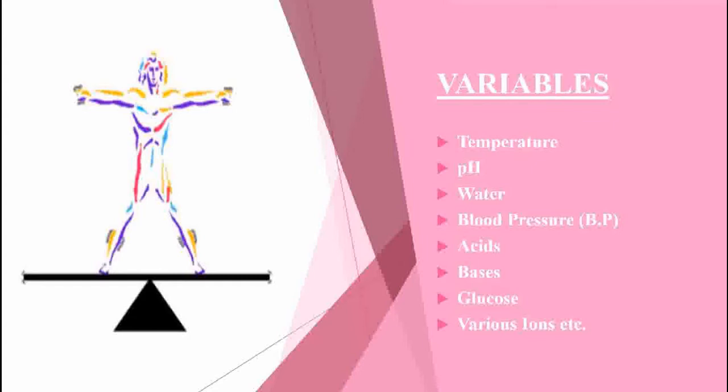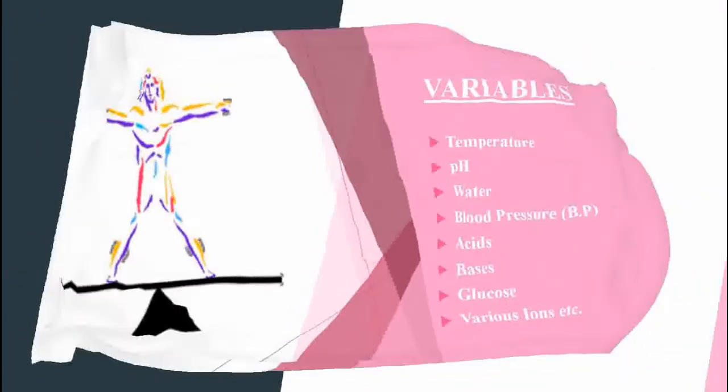Some important variables include body temperature, which is normally kept at 37 degrees Celsius but can vary under different physiological and environmental conditions. pH of blood, that lies between 7.35 to 7.45 under normal conditions but can shift to either acidic or basic side, causing various complications. Water levels in body, that vary depending upon its intake and excretion. Blood pressure variations that can lead to fatal consequences if not regulated properly and timely. The levels of acids, bases, glucose, and various essential oils that also tend to vary in body.